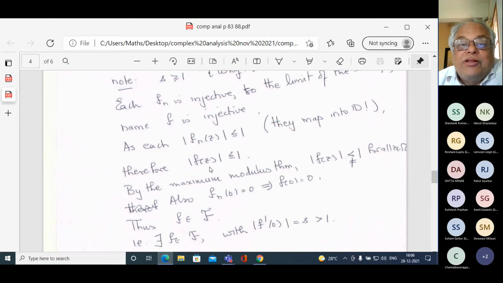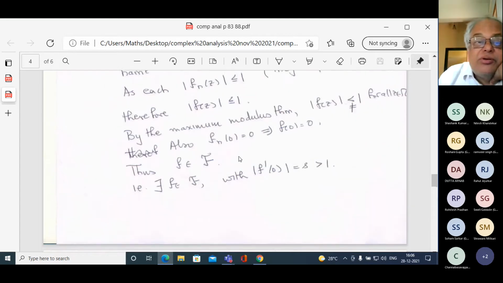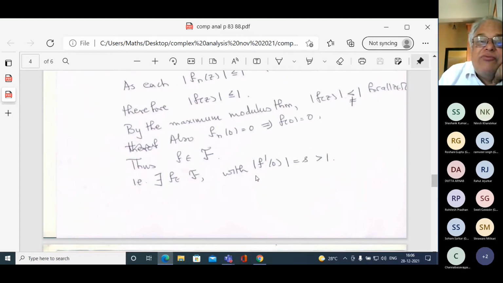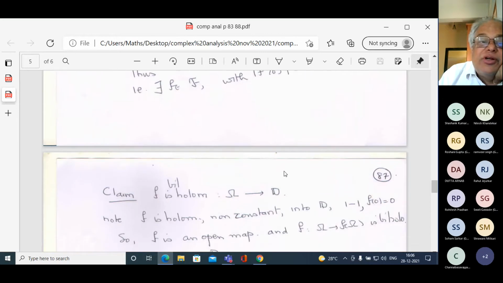If there exists some z0 in omega so that mod f of z0 is equal to 1, then the maximum occurs at an interior point and therefore f is constant. f_n of 0 is 0, that means f of 0 is 0, and therefore there exists an f in script F with f prime of 0 equal to S, which is greater than 1.